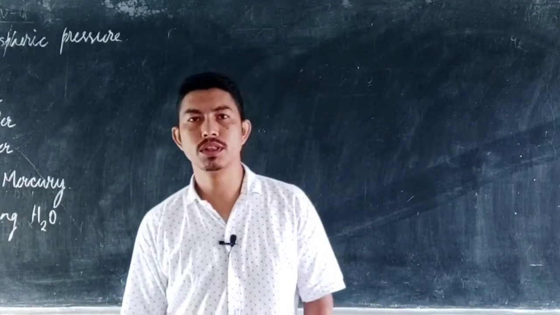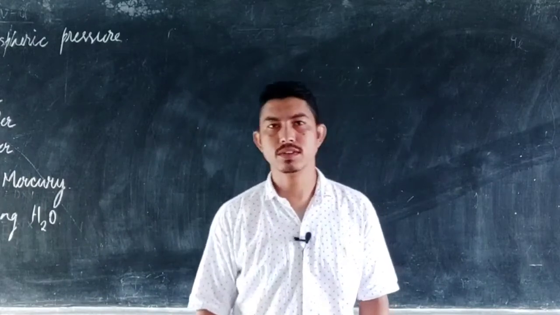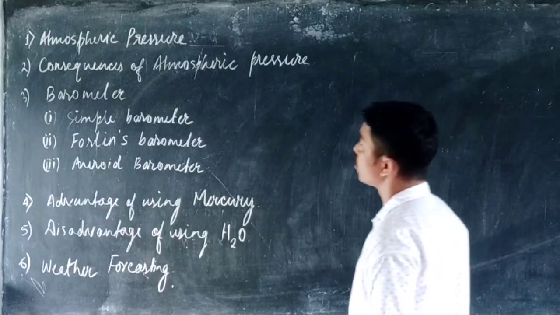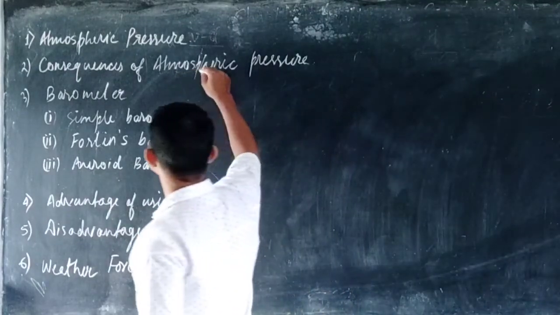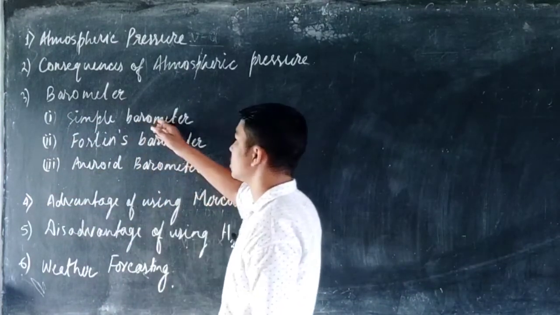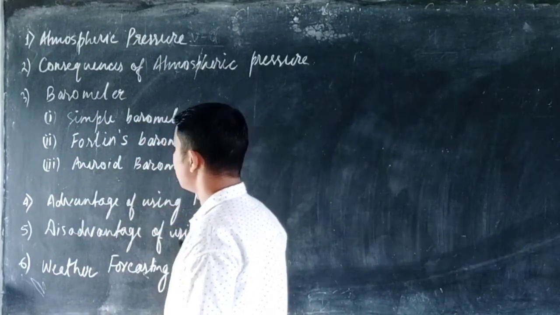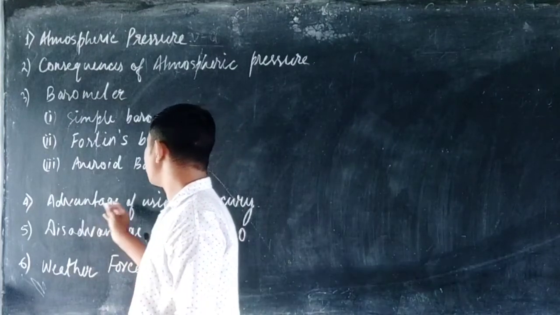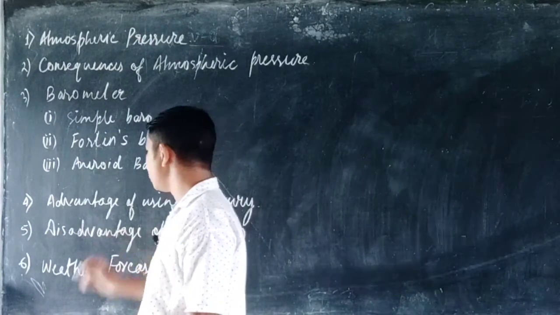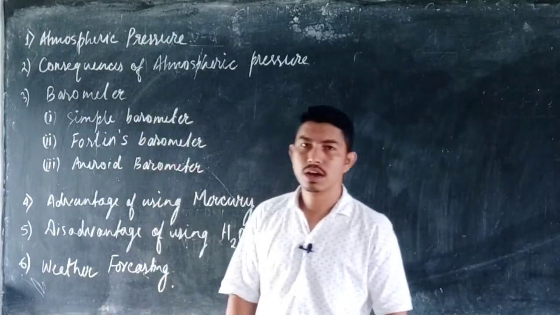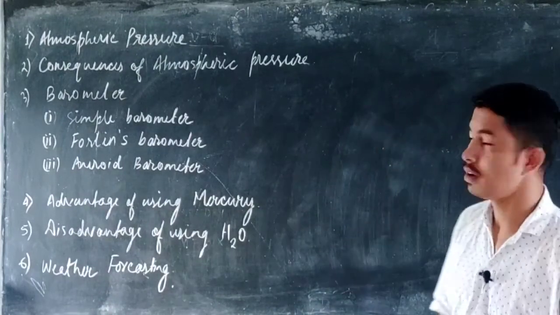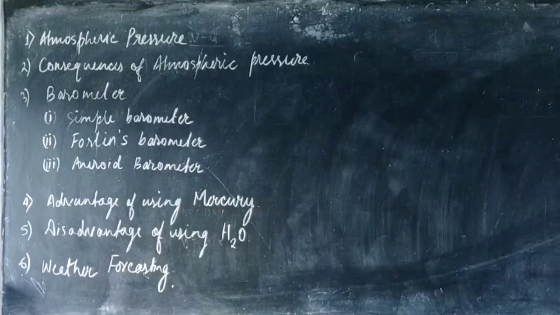Today we will be continuing with the fourth chapter of your physics, that is liquid pressure and atmospheric pressure. So today we will be especially discussing the atmospheric pressure, the consequences of atmospheric pressure, the barometer, its three kinds, that is the simple barometer, Fortin barometer and the aneroid barometer. And we will also learn the advantage of using mercury as well as the disadvantage of using water as a barometric liquid. And finally, we will also learn how, using the barometer, we can forecast the weather, or weather forecasting by the use of barometer.